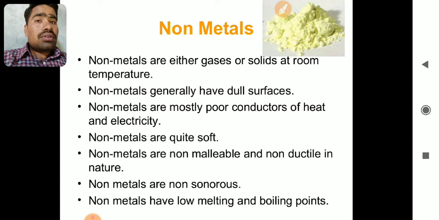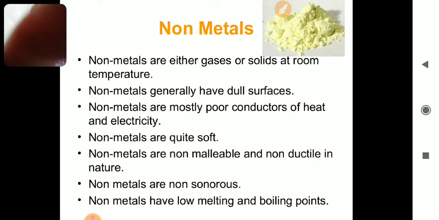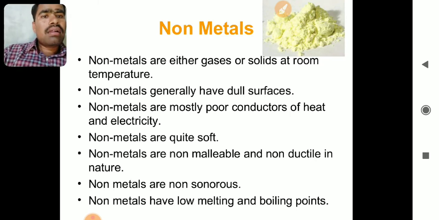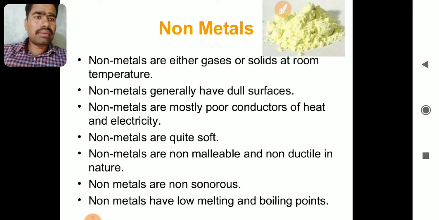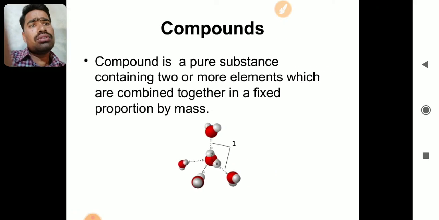Non-metals are quite soft instead of hard. Metals are very hard, and on the other hand, non-metals are very soft. Non-metals are non-malleable and non-ductile in nature. Malleability and ductility are not possessed by non-metals, so they are not used in making thin sheets and wires. Then we have another point: non-metals are non-sonorous, meaning the ringing sound is not produced by them. Then non-metals have low melting and boiling points. As they are soft, the melting and boiling points are low.